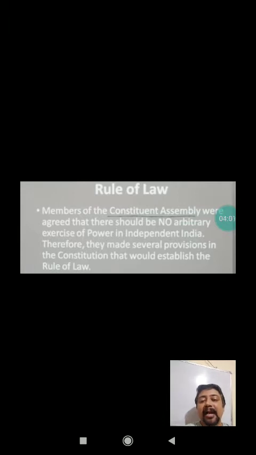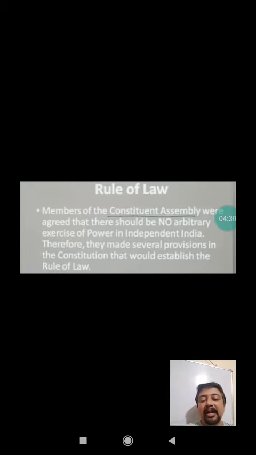We have to understand that Indians got experience in the British time, and with that experience they gained much knowledge about the rule of law, and finally rule of law was implemented in India by the Constituent Assembly through the Constitution. So you have to understand how the rule of law was incorporated or how it was implemented.